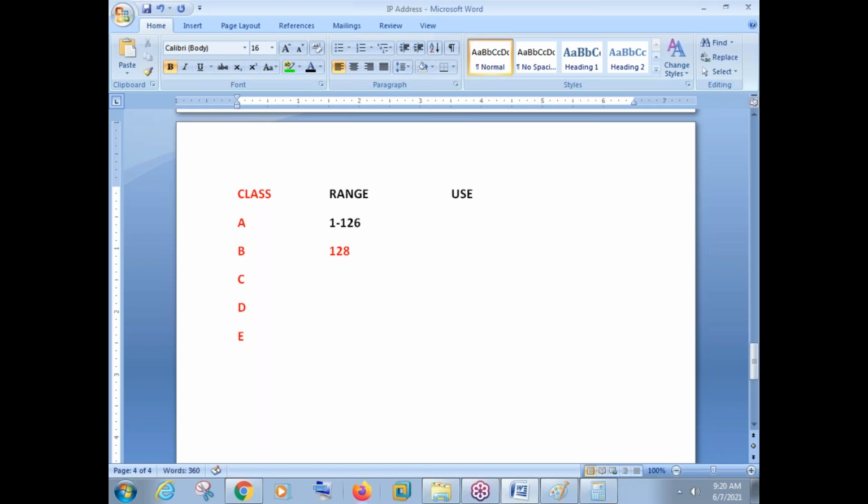Class B is 128 to 191. Class C is 192 to 223. Class D is 224 to 239. Class E is 240 to 255.